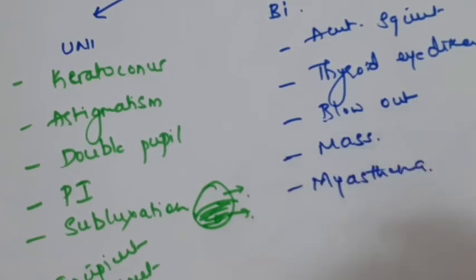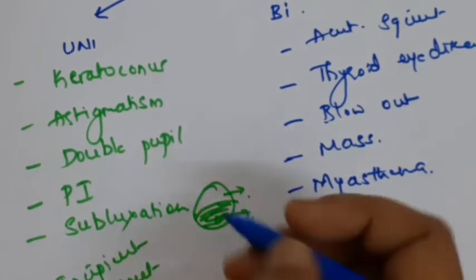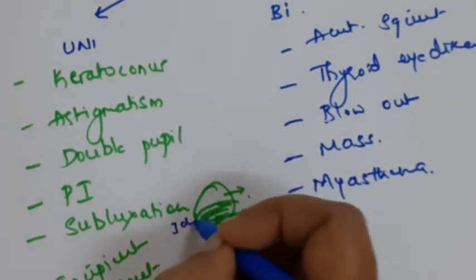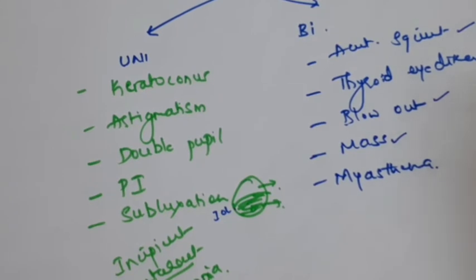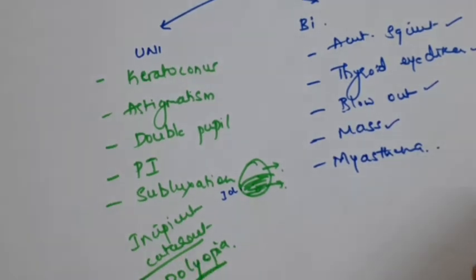So the causes are, in uniocular we have keratoconus, high degree of astigmatism, double pupil, PI which is not covered by eyelid, subluxation of the lens. Okay, it can be the normal lens or even the IOL. In binocular causes, we have paralytic type of squint, thyroid eye diseases, blowout fractures with the entrapment of muscle, any intraorbital mass which is displacing the eyeball, myasthenia gravis. So this is about double vision. This is more than sufficient for the undergraduates about double vision.